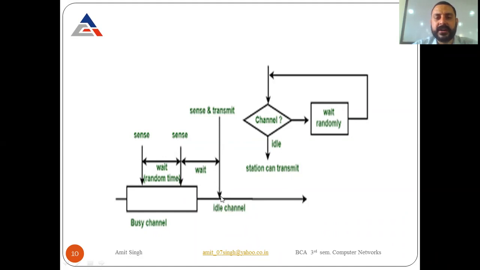Now this is the point: at this time, look at the screen, the channel is idle, but it has to wait for a random amount of time. So this idle time remains wasted for all the users. The same goes for this loop. Look at the channel. If the channel is busy, wait a random amount of time. After the random amount of time, it can check the channel. Again, if the channel is busy, again a random wait is there. And if the channel is idle, it simply sends the data and the station can transmit its data.